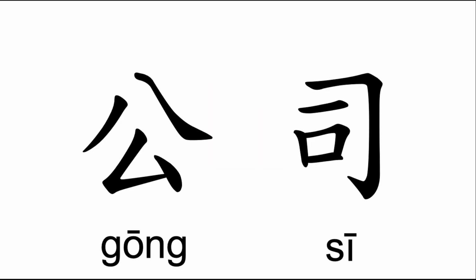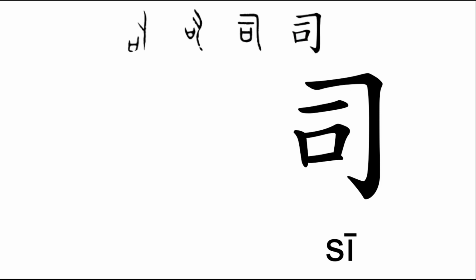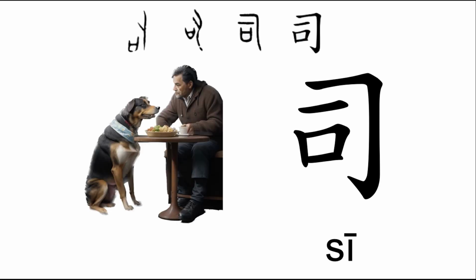The pronunciation of the character 司 is similar to the English word sit, which can be used to help you remember the character. Of course, companies don't give orders to dogs to sit down. So use your imagination to expand the meaning of the sit command from teaching a dog to sit to giving orders to employees, customers, or even the public.